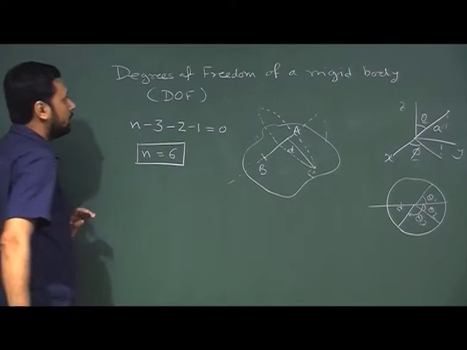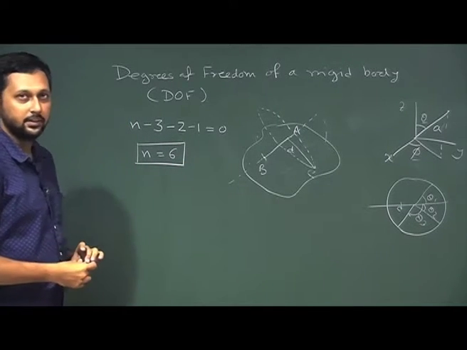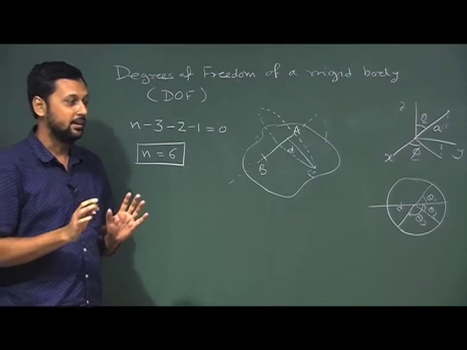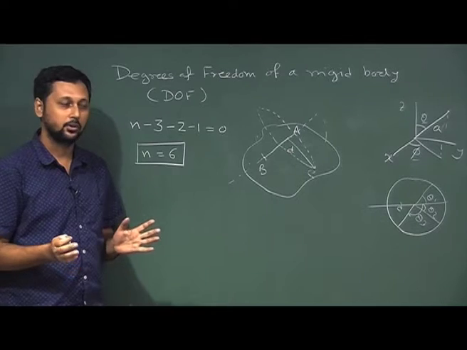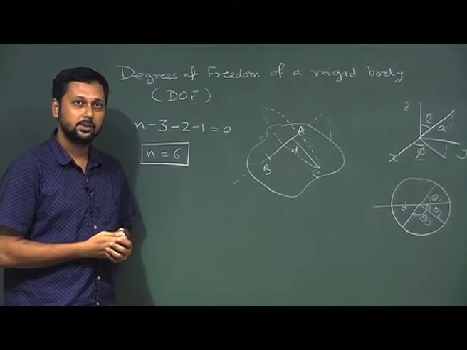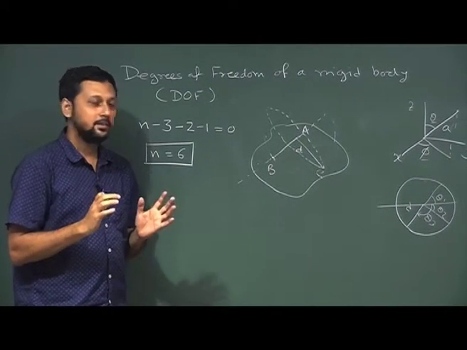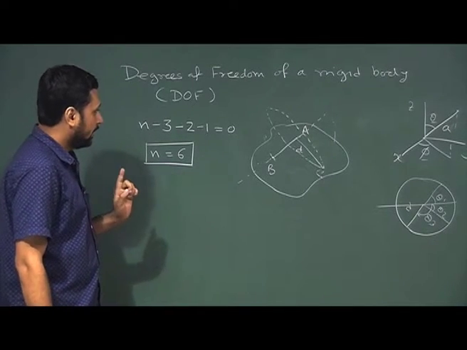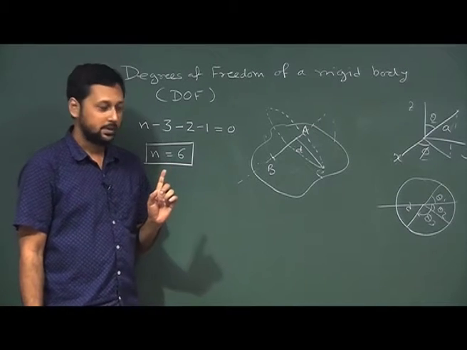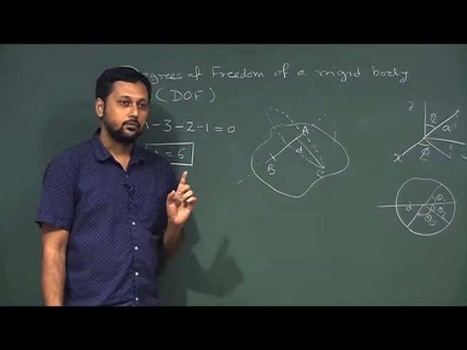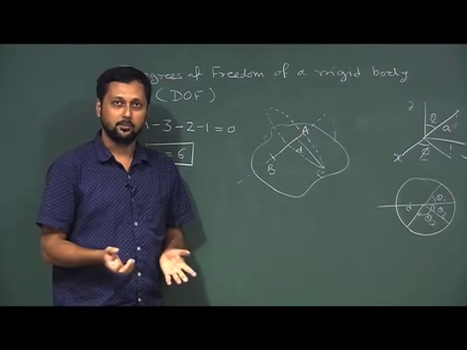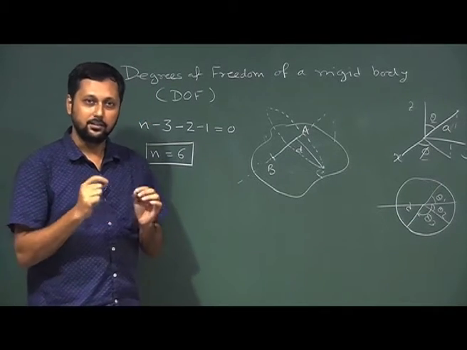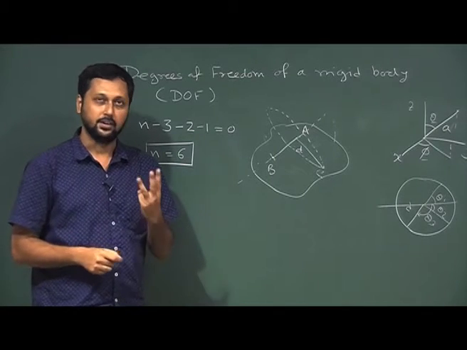So, the total number of degrees of freedom of a rigid body in general, okay, I am not considering any special shape of the rigid body, I am not considering any special property of the rigid body. For any general rigid body of any arbitrary shape, the degree of freedom is 6. And there is also another very important consideration of the minimum number of particles in a rigid body. The minimum number of particles that can constitute a rigid body is 3.